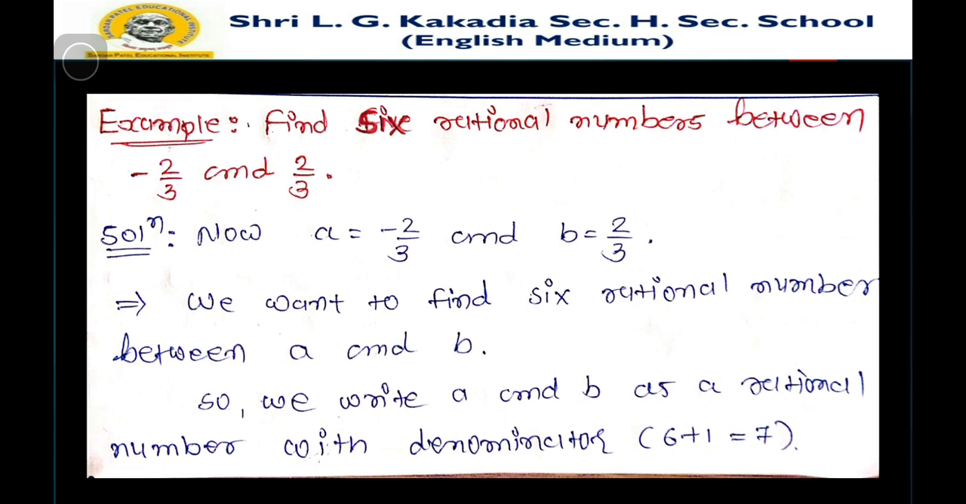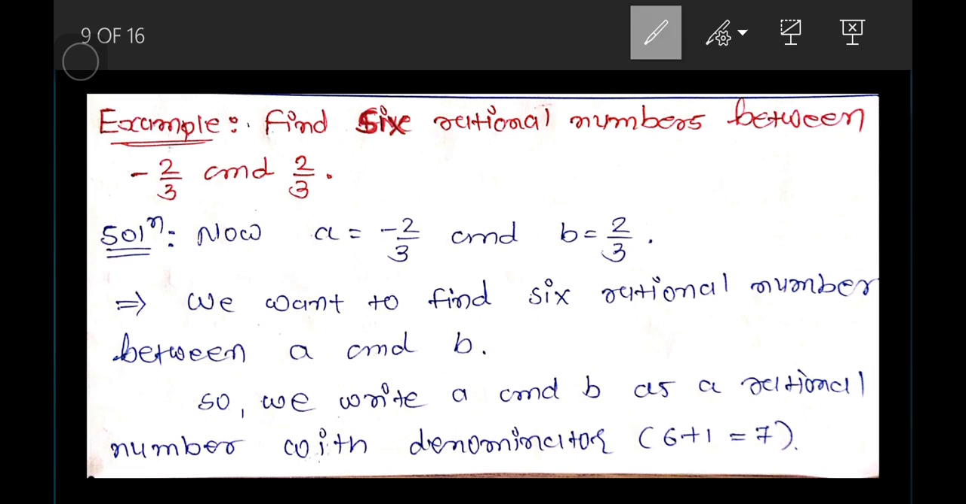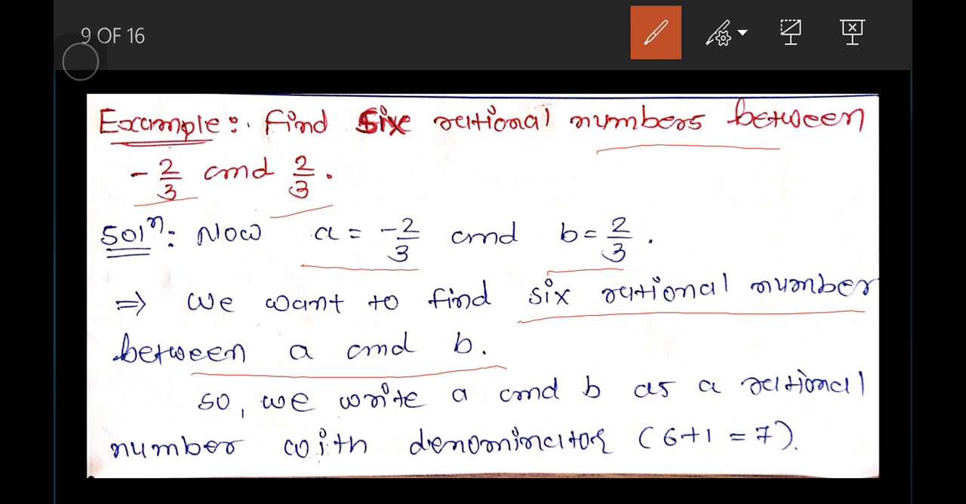Let me explain with one example. If it is given, find 6 rational numbers between minus 2 by 3 and 2 by 3. Here given minus 2 by 3 and 2 by 3 are rational numbers. We want to find 6 rational numbers between these two numbers. Again we assume that a is equal to minus 2 by 3 and b is equal to 2 by 3. We want to find 6 rational numbers between a and b.